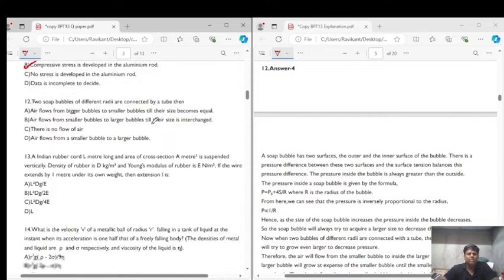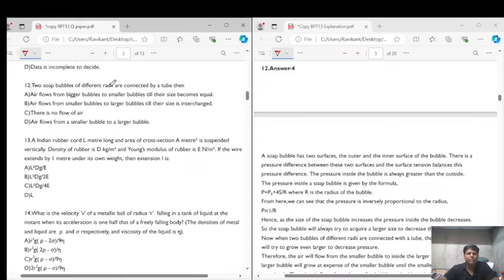Question number 12 says that two soap bubbles of different radii are connected by a tube. Then, does the air flow from the bigger bubble to the smaller bubble till the sizes become equal? Does air flow from the smaller bubble to the larger bubble till the sizes interchange? Is there no flow of air? Or does air flow from the smaller bubble to the larger bubble? So air flows from the smaller bubble to the larger bubble.